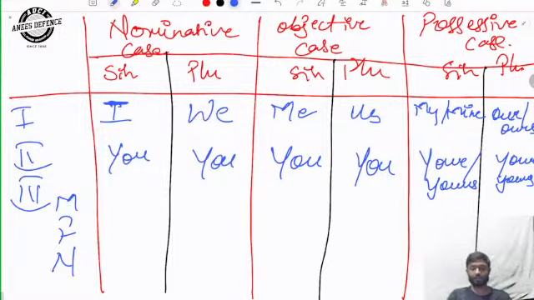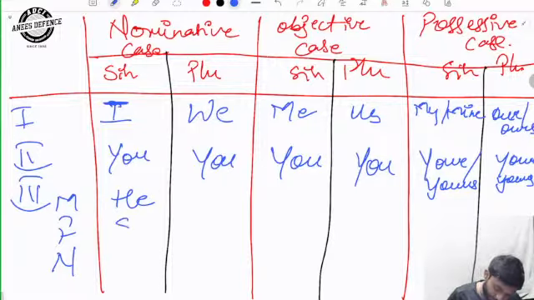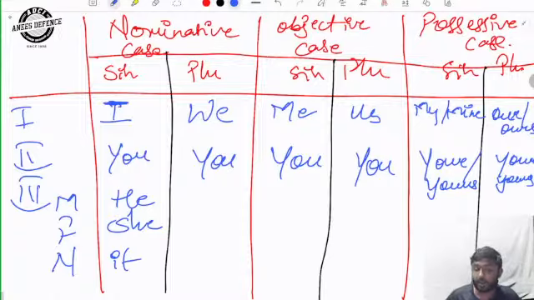Although I told you yesterday also, there are more than 56 or 76 genders in the world, but in English there are only three. ठीक है? So in the nominative case, singular, the male will be called he, female she, and neuter it. Any doubt? Okay.